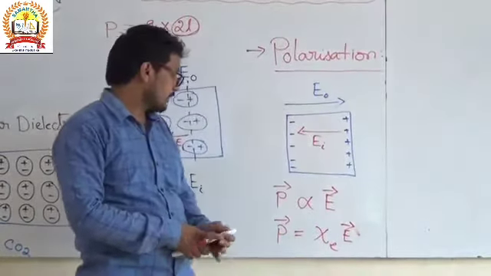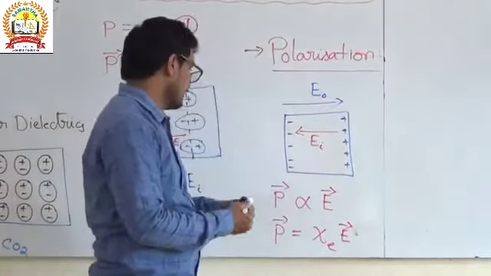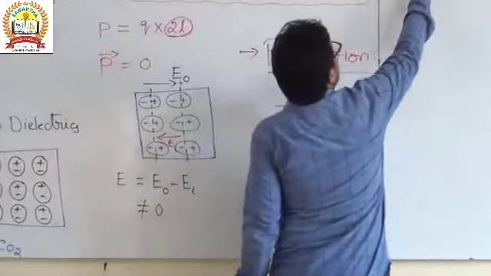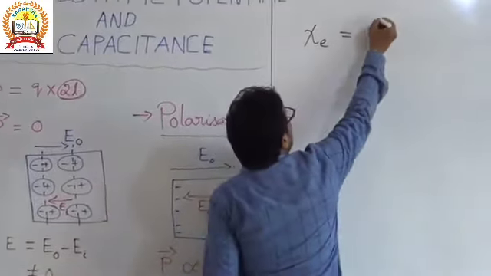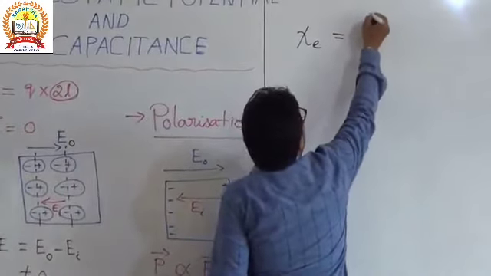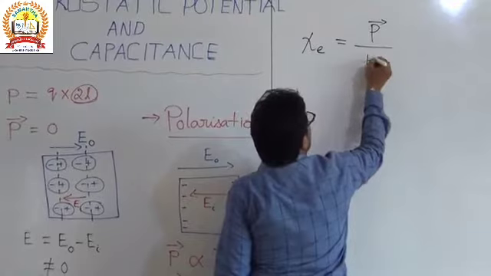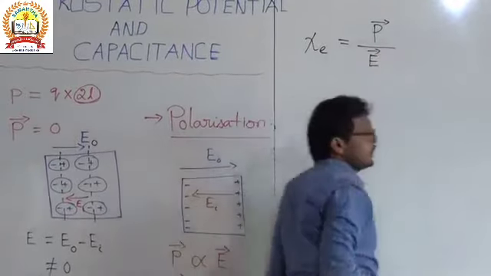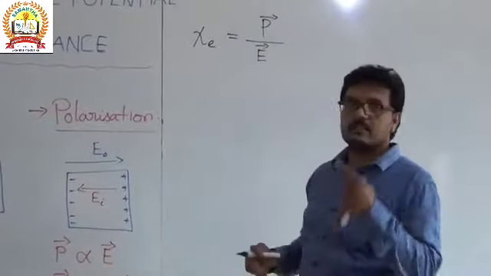If you define the susceptibility from this formula, the electric susceptibility is the ratio of the polarization to the electric field, that is, the polarization per unit electric field.